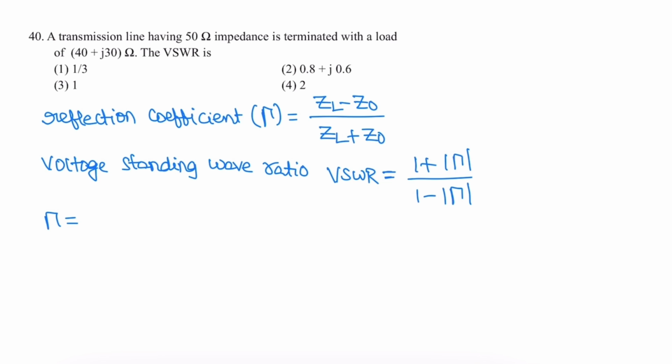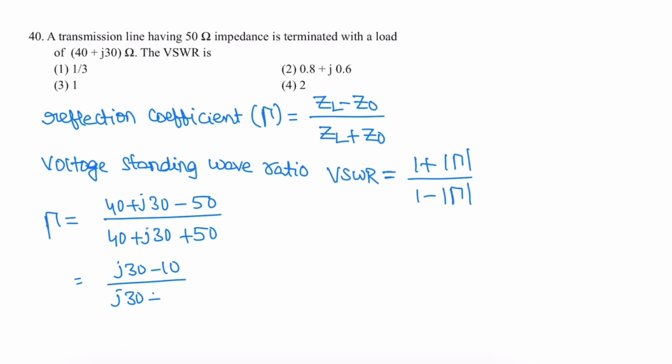Load impedance is 40 plus j30 ohms. Characteristic impedance is 50. So it will become j30 minus 10 ohm by j30 plus 90 ohm.